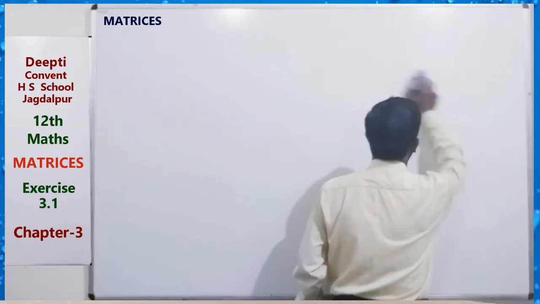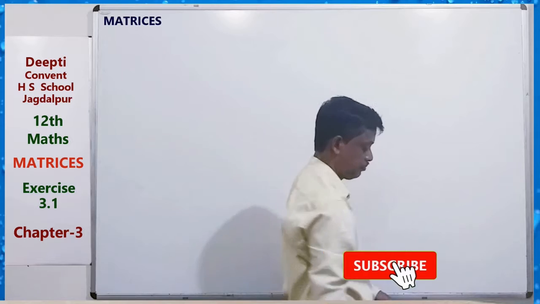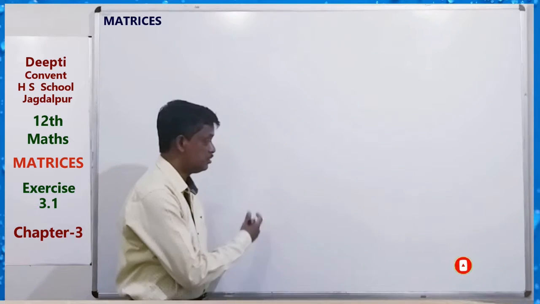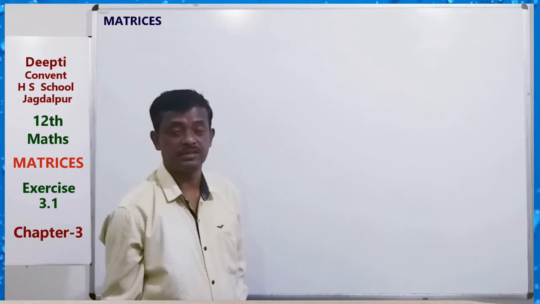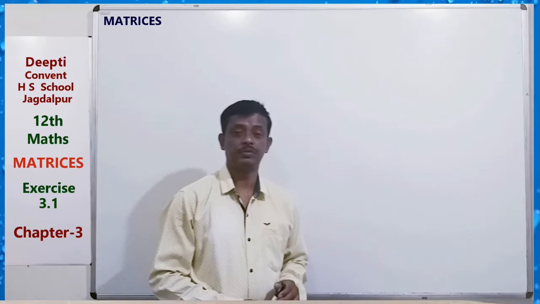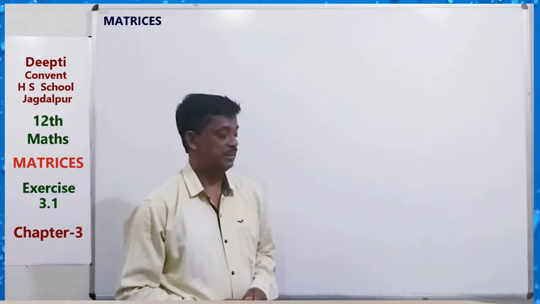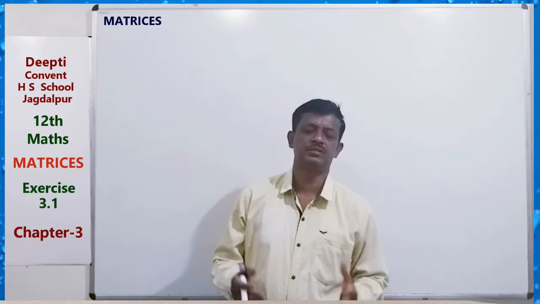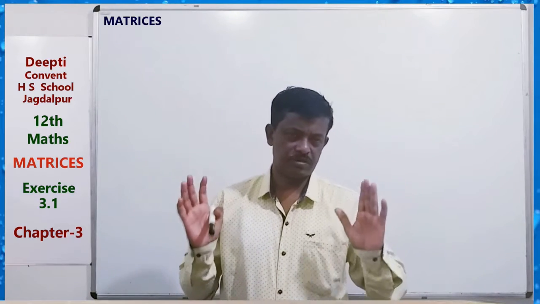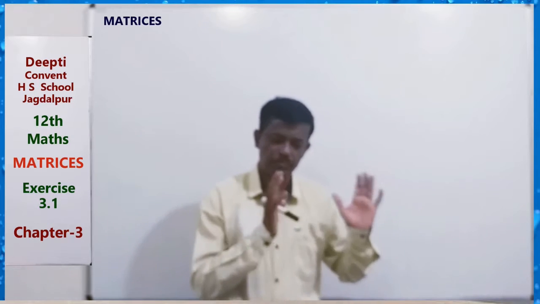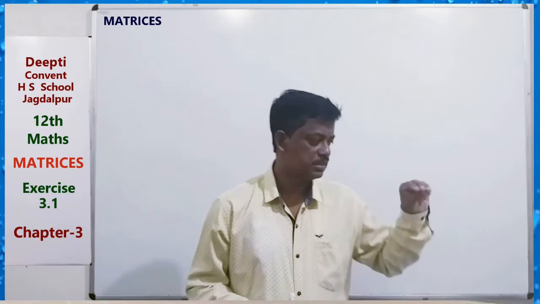Just a new entity. It is a way of representation of data, also numbers, functions, that is useful in many branches of mathematics. A very useful topic is this matrix. You can suppose a matrix is a representation of numbers or data in a suitable way so that we can get some special type of results by using that representation.